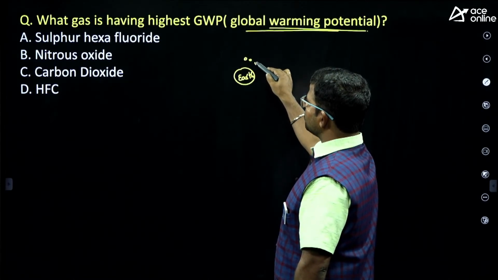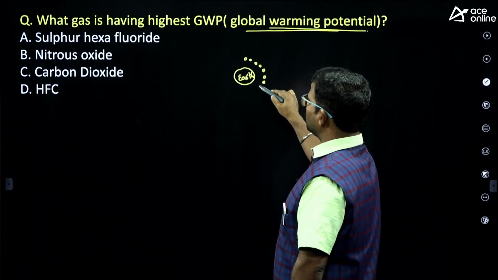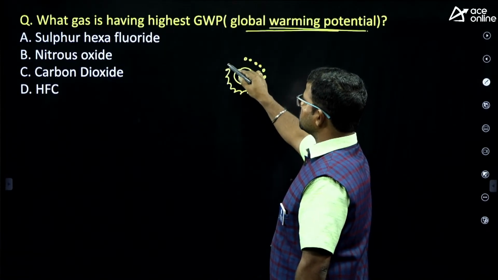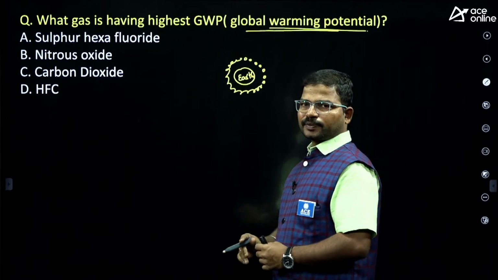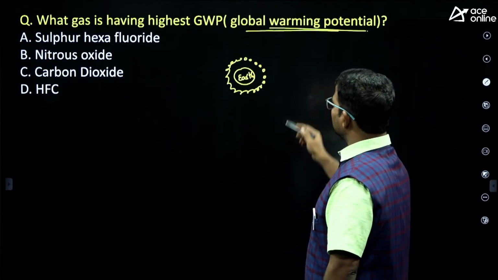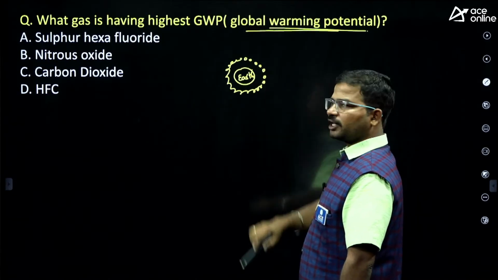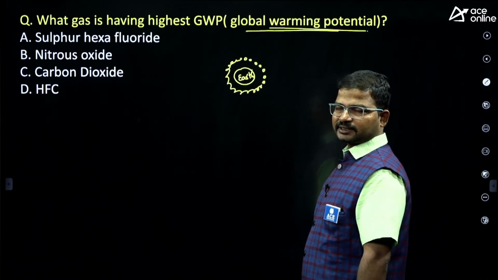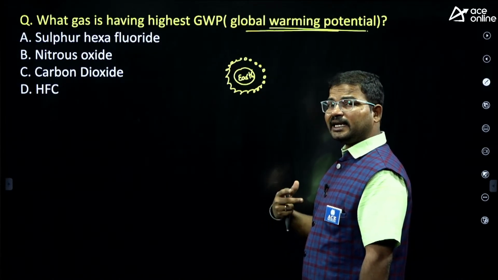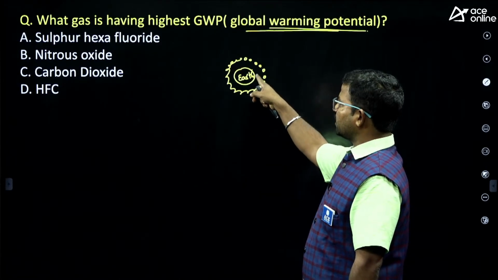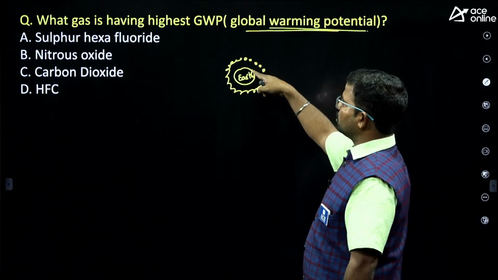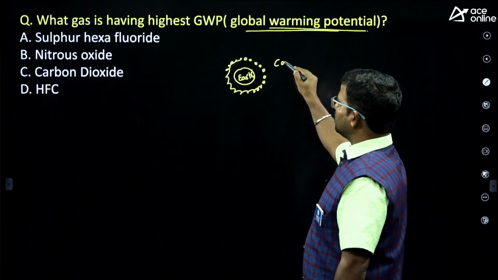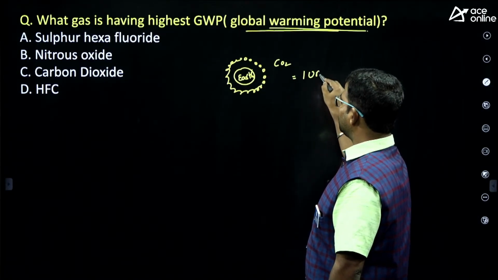Suppose in this atmosphere, let's imagine it has only carbon dioxide molecules. Then how much would the temperature gradually rise because of these gases? How much can the planet's temperature be raised by the existence of carbon dioxide? That would be treated as 1 unit.